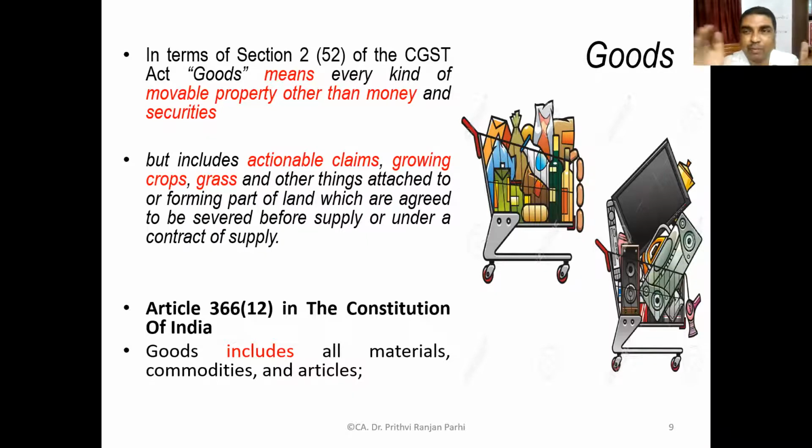Got some broad idea about goods. I think you'll be able to identify which things can be referred to as goods and which are not goods. If they're not movable, definitely they're not goods. Money is not goods. Securities are not goods. Actionable claims are goods.